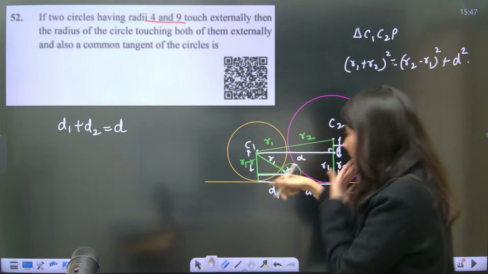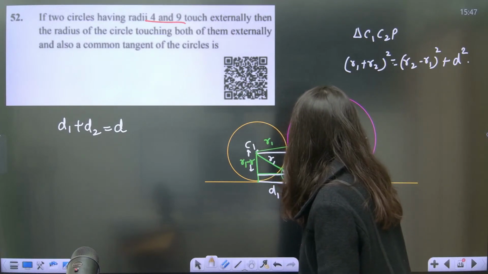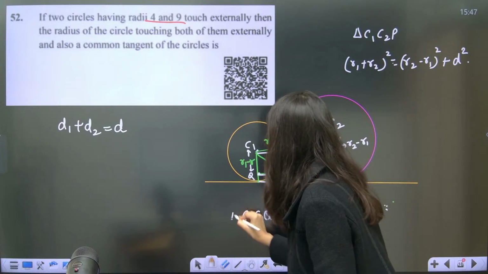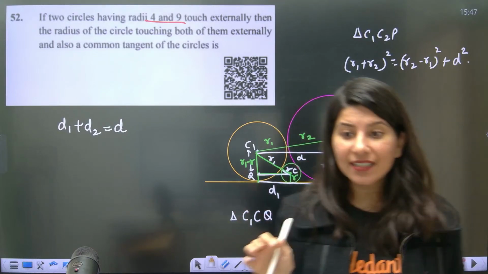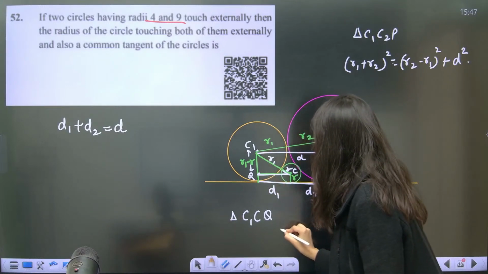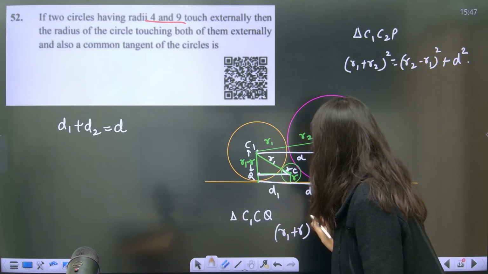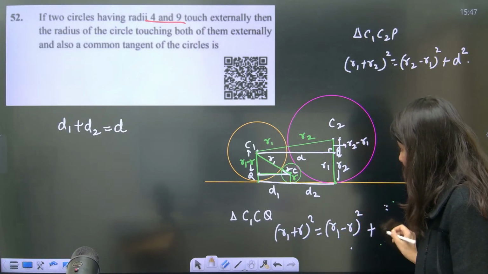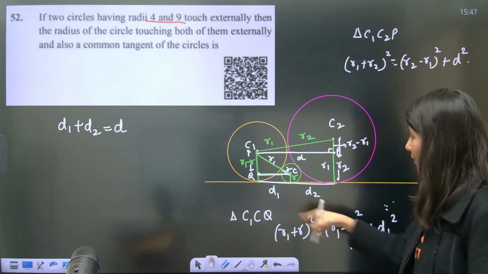In this triangle, C1, C and Q, let us assume this point as Q, R1 plus R whole square is equal to R1 minus R whole square plus D1 square. This is this triangle.